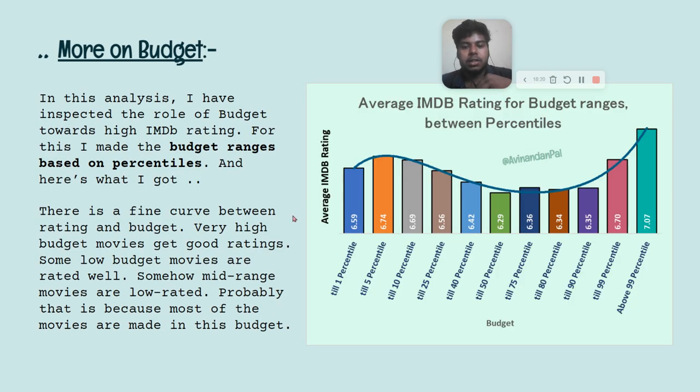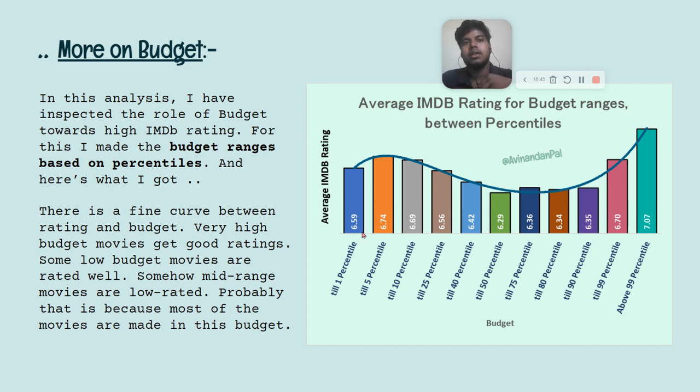Now something else was done on this to let you know the distribution of rating with respect to budget. And for that I used percentile to create these ranges, because it was a little hectic to create the ranges. So this is till the 1 percentile range, meaning the movies which have only 1% of movies below them in terms of budget.